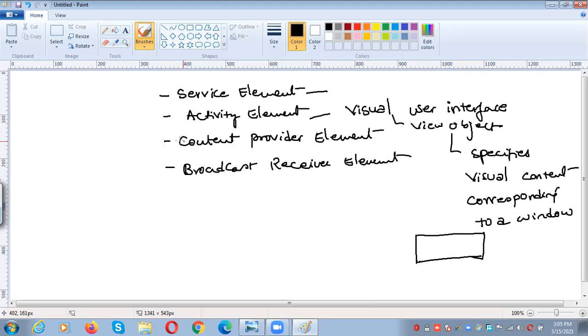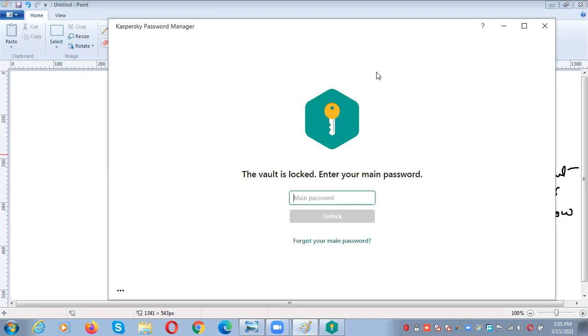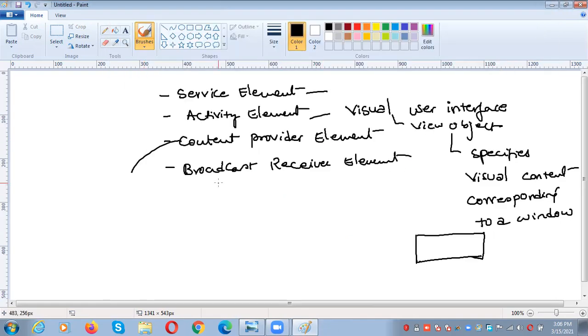And the next one is the content provider element. I already told you one Android application can provide services to another Android application. For example, if one application is willing to share its services with another application, then the application needs to have an element to assist other applications to make use of data from its own application. That is the content provider element. By using it, the application can provide its services to the other application.